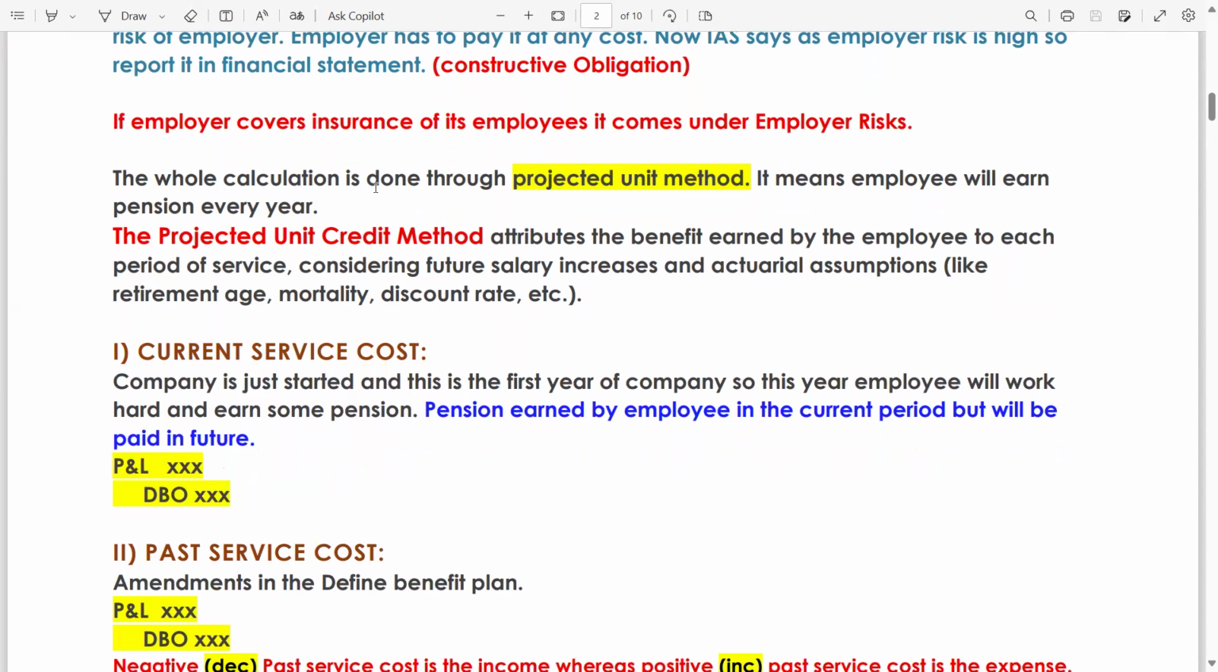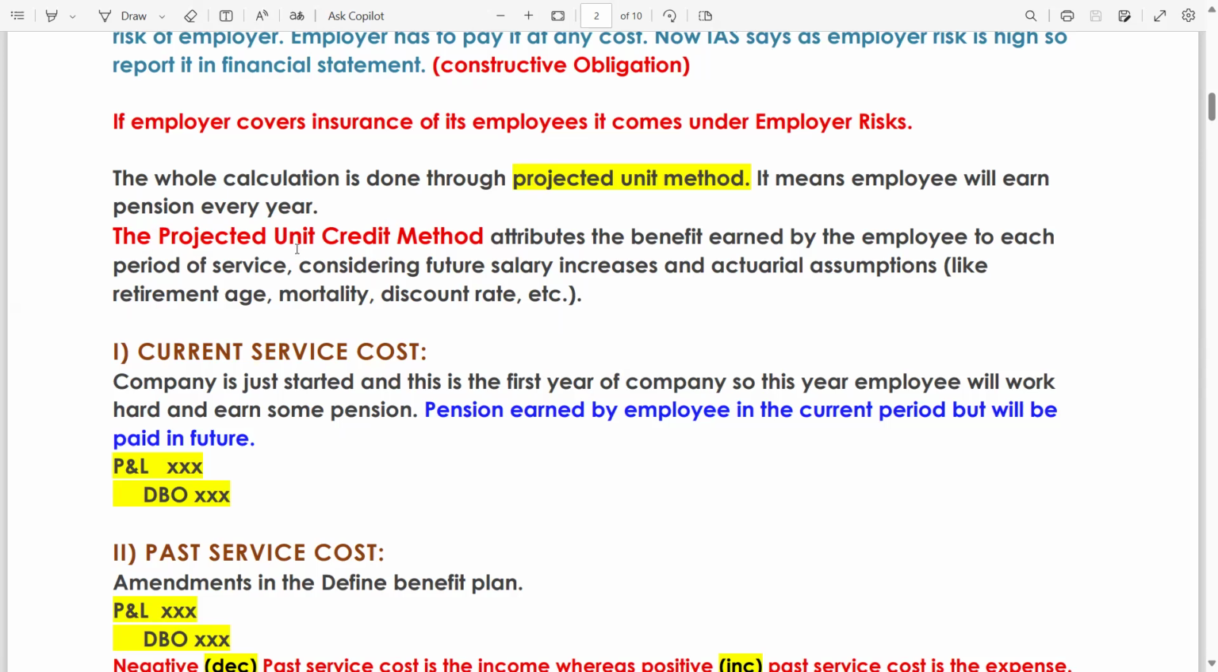The whole calculation for the defined benefit plan is done through the projected unit method. It means the employee will earn pension every year. You do not need to worry about this method because we just do the accounting of the defined benefit plan. The working, the calculation, all the things are done by the actuary. This is not our part of the work.